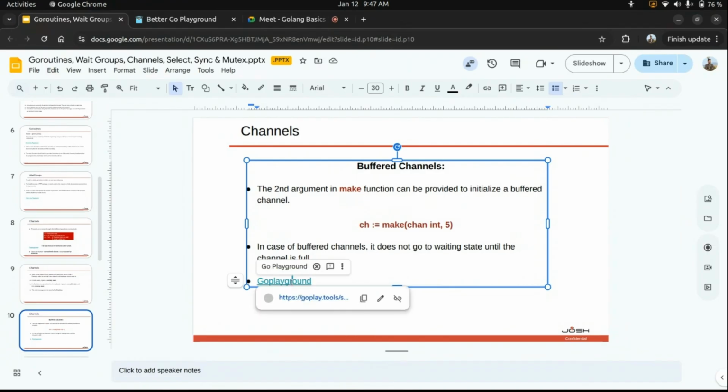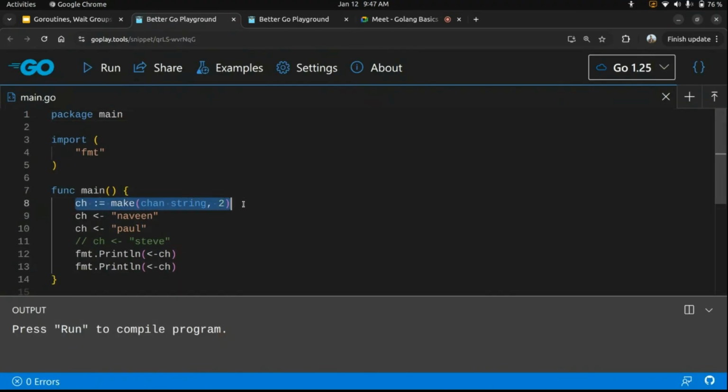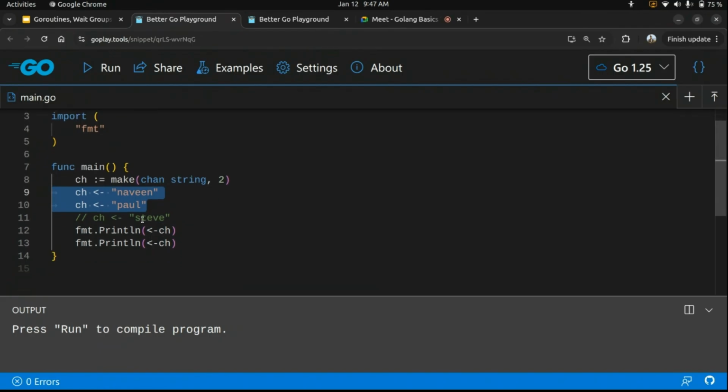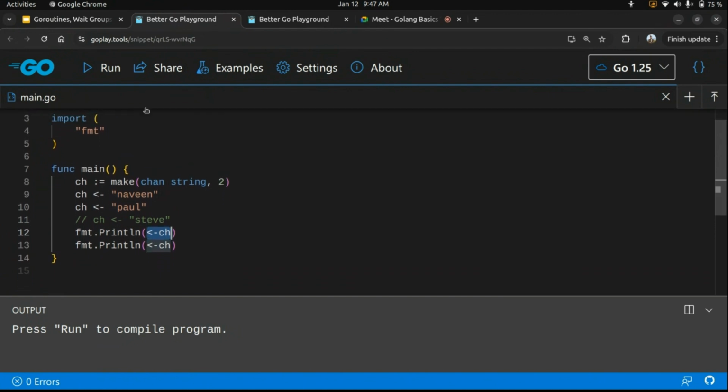Let's see one example of this buffered channel. In the main function, I have declared a channel. This channel is of type string, and I have given a capacity of 2. I have written Naveen to the channel. Again, I have written Paul to the channel, right? Then I read from that channel the first time with Println. Then again, I read from that channel the second time. So this is a very basic example of a channel. Now I'll execute this. This will just print Naveen and Paul.